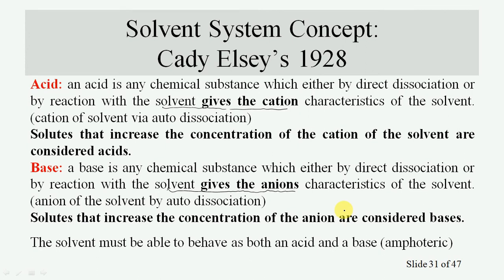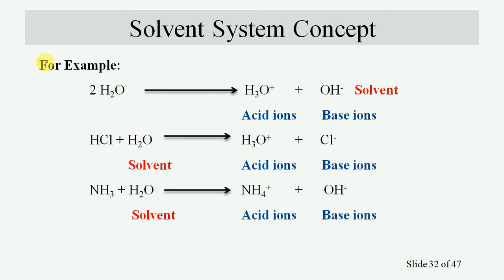They are amphoteric in nature. So let us see the examples. If we have taken water as a solvent system, water will undergo self-dissociation. It will furnish a cationic characteristic species, which is the acid ion, and an anionic characteristic species, which is the base ion.